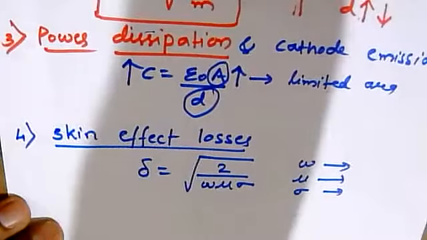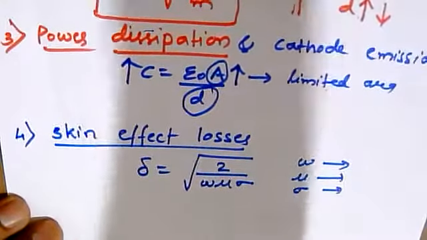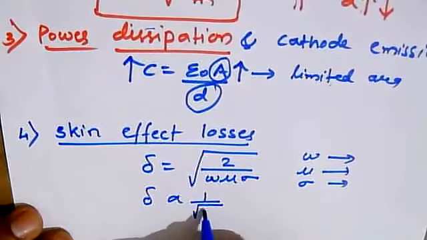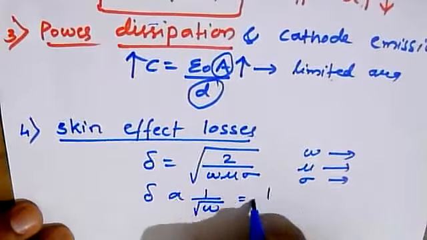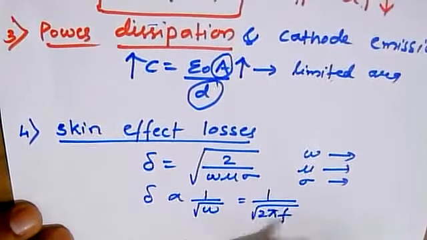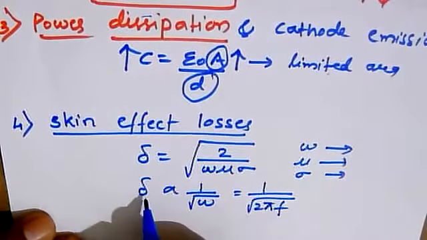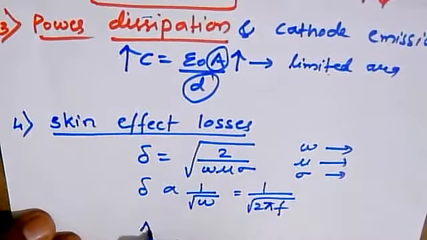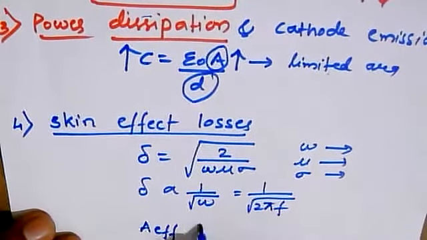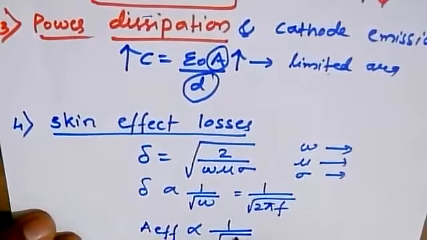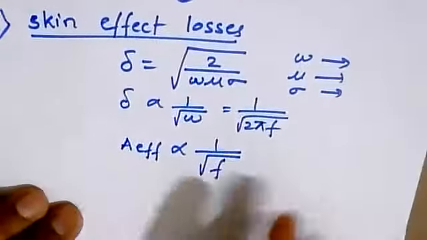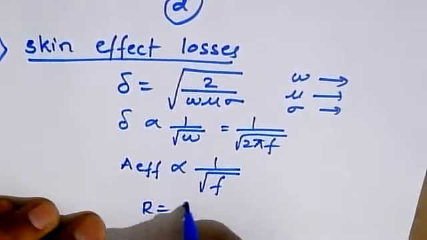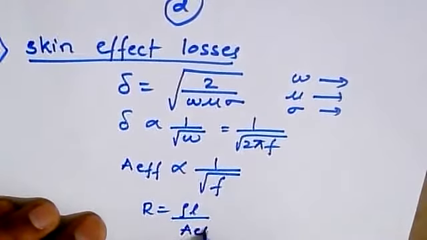So this is the effect we have. From this we can analyze that delta is proportional to 1 by root omega, which is equal to 1 by root of 2 pi f. The effective area is influenced by the frequency, given by root f. This is the main relation obtained here, and it is also given that R is equal to rho L by A, where A is nothing but the effective area.